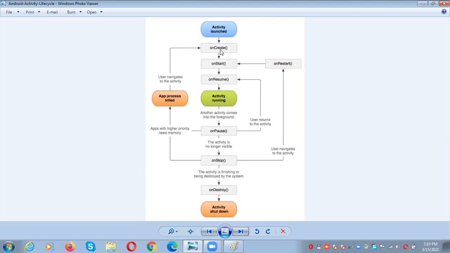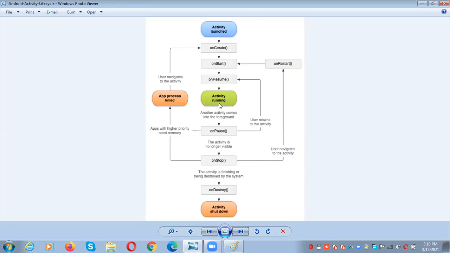So I repeat, once the initialization of the activity is done, then we go for onResume. onResume means the user is interacting with the activity.